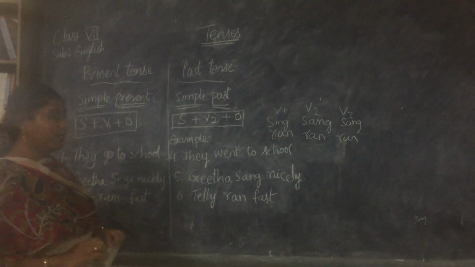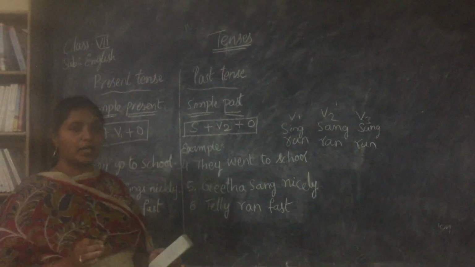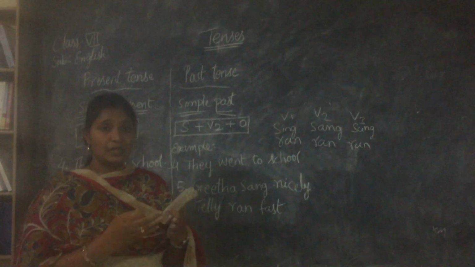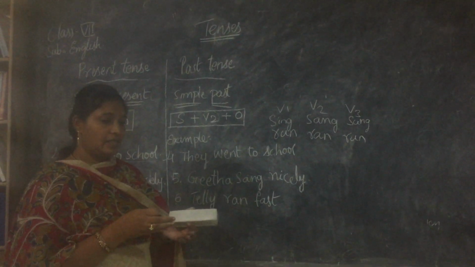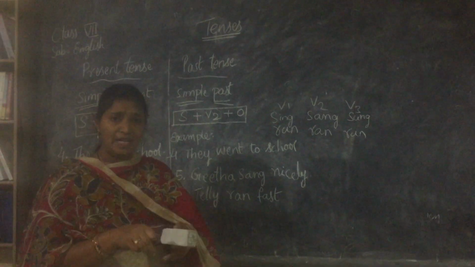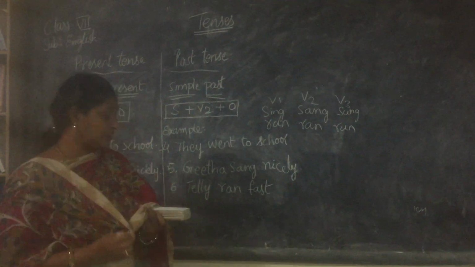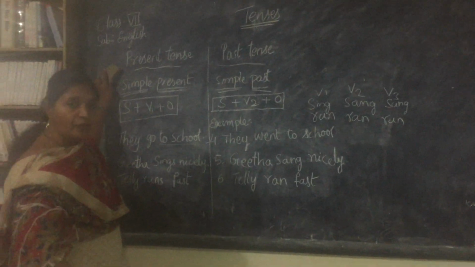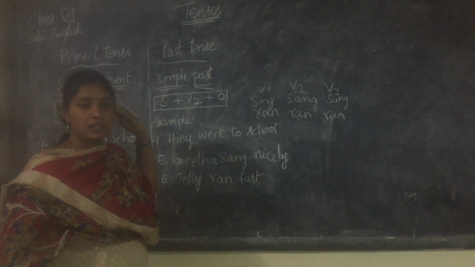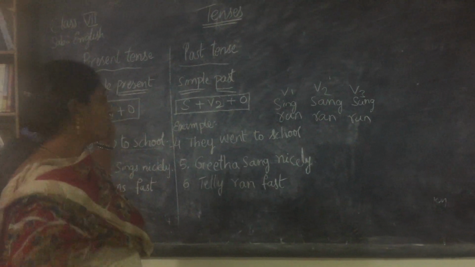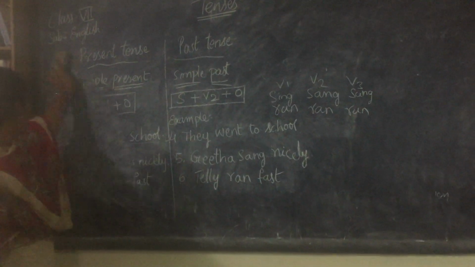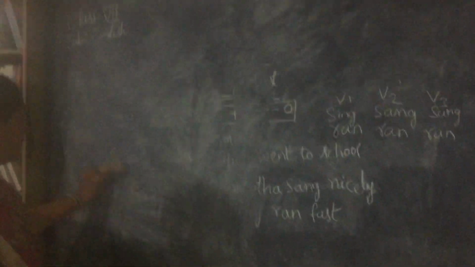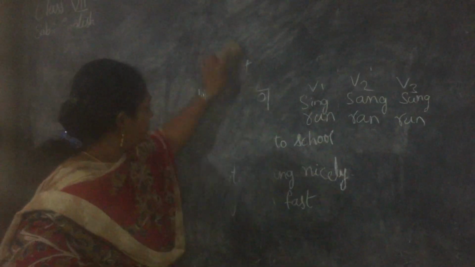So I hope it is clear for you. Simple present, we are talking about actions that will happen tomorrow, that will happen, that are happening. But when it is at a certain point of time, like immediately, then it is continuous tense. Now I'll give you a few verb forms, so you will know how to use them.